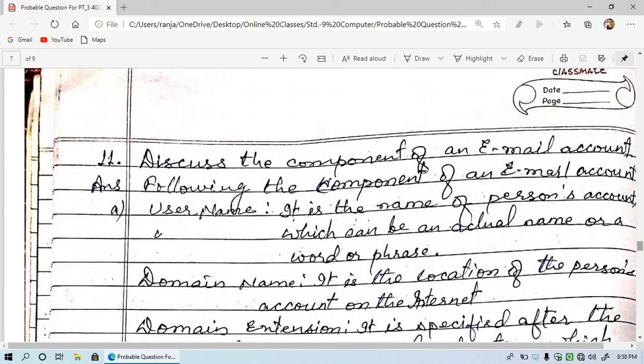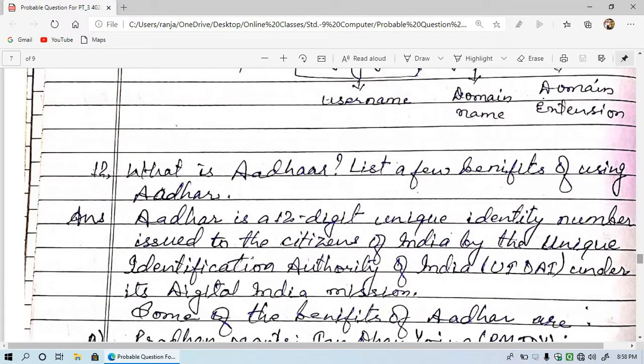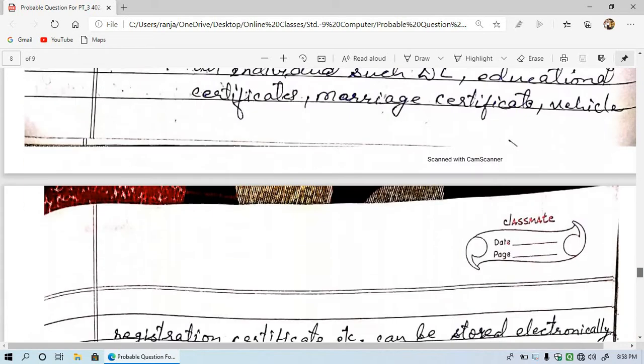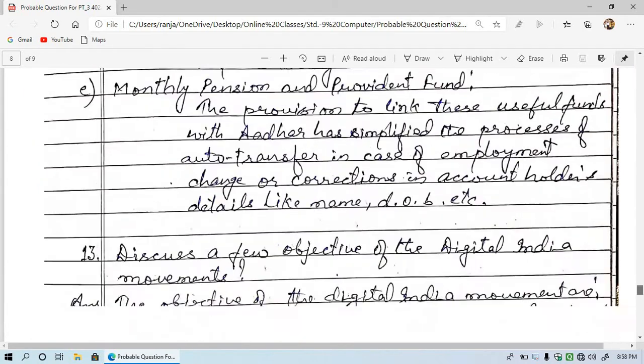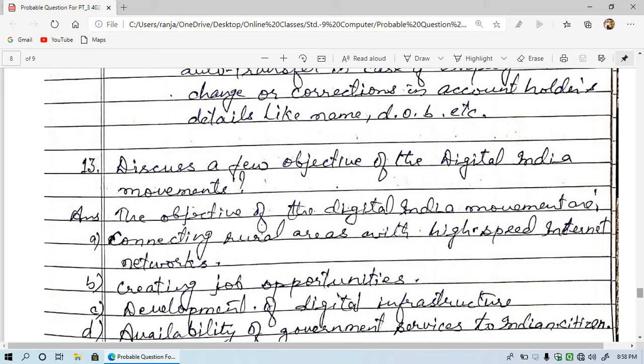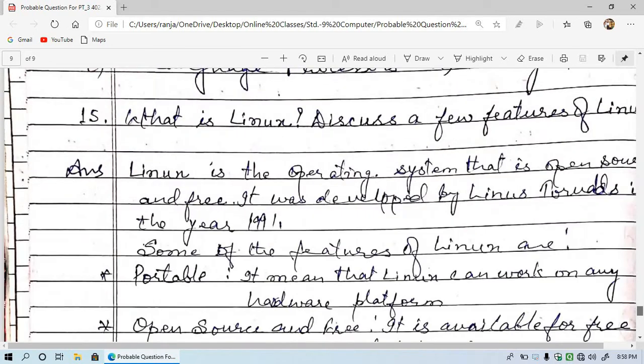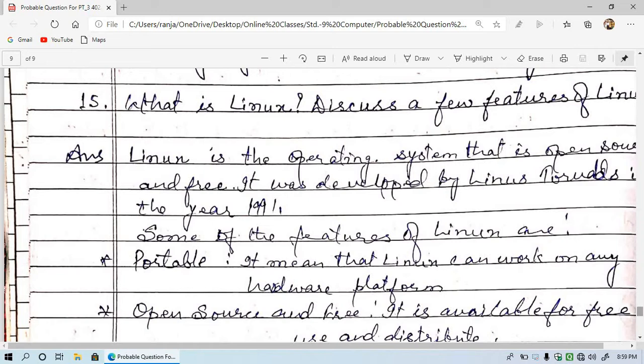Then question number 11: discuss the components of an email account. Question number 12 is: what is Aadhaar? List a few benefits of using Aadhaar. Question number 13: discuss a few objectives of the Digital India movement. Then question number 15, which is the last question, is: what is Linux? Discuss a few features of Linux.